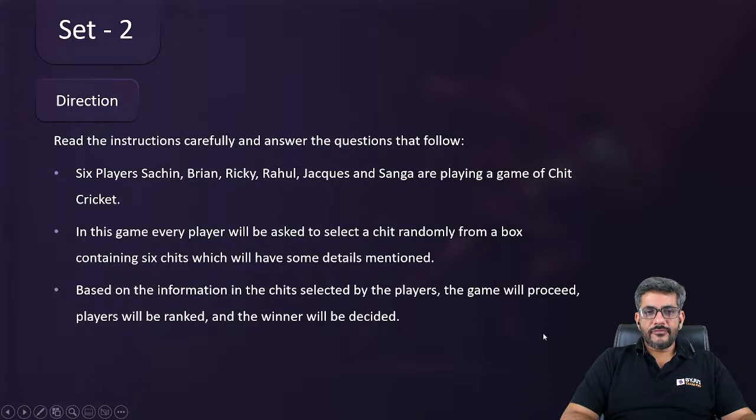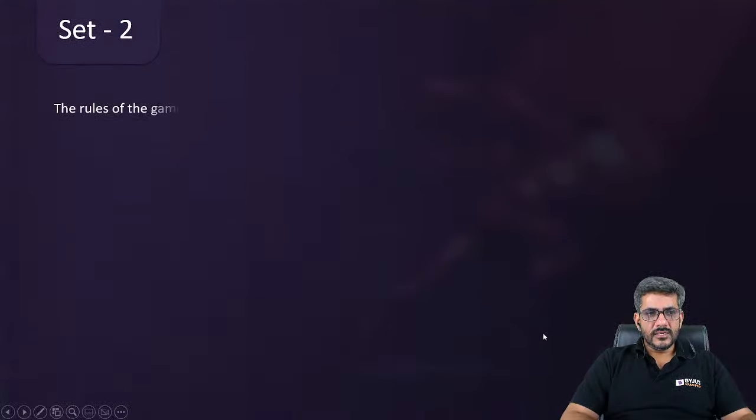Okay. I'm sure all of you have read it. 6 players, Sachin, Brian, Ricky, Rahul, Jax and Sangha are playing a game of chit cricket. In this game, every player will be asked to select a chit randomly from a box containing 6 chits. Based on the information in the chit selected by the players, the game will proceed. Players will be ranked and the winner will be decided. Take a screenshot of this. I'll move ahead to the next set of information.